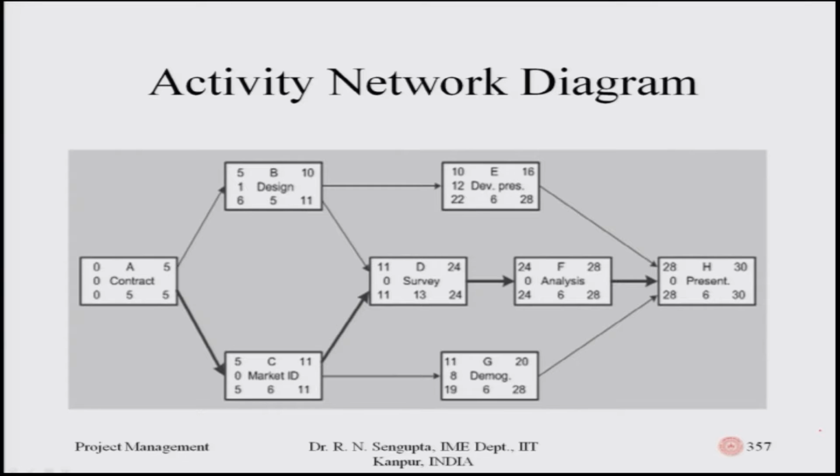But now, if you see the numbers which are there, say for example, I am considering the numbers in such a way that the leftmost values which are there for A or B or C generally mean the earliest start and the latest start time, based on which you can find out the overall free slack and the total slack.